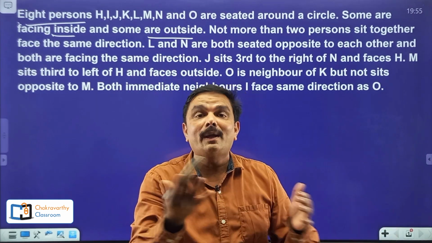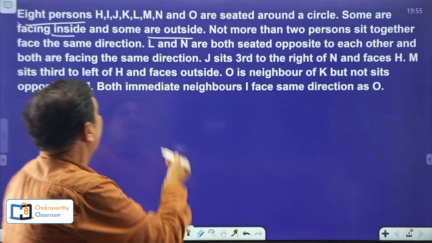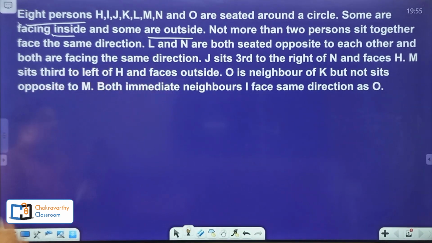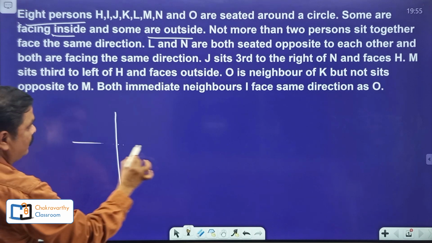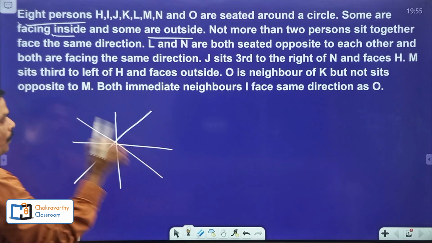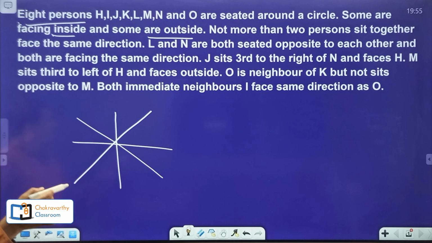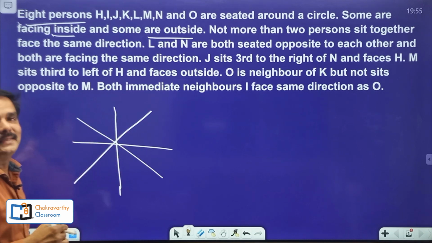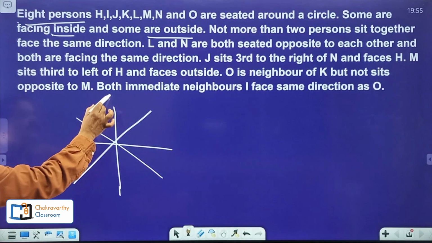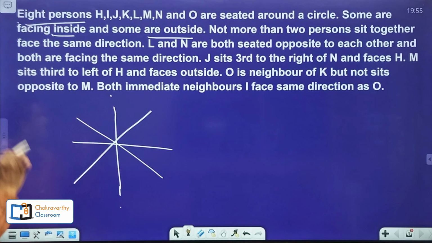Why lines and what type of lines do we take? Simple. Now 8 persons are there, so simply take 4 lines: 1, 2, 3, 4. Now it is very easy to identify who is sitting opposite to whom as far as places are concerned. For example, these 2 persons are seated opposite to each other.